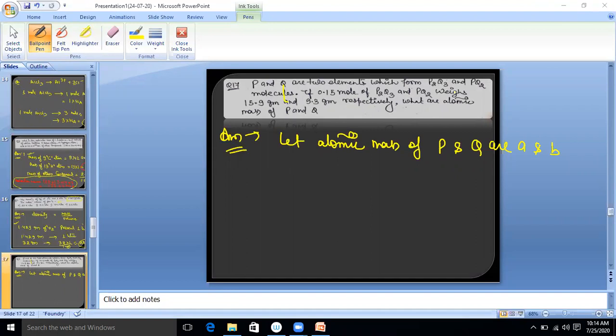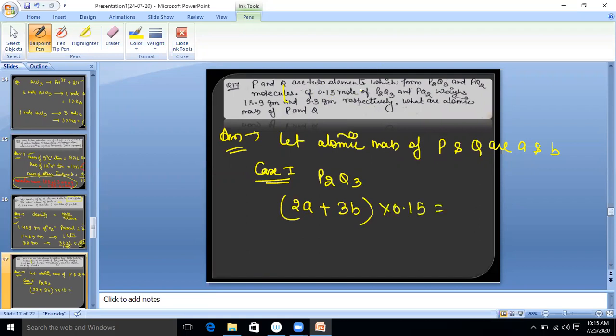So in the first case, write down here, case 1. What is the compound? P2Q3. So how many times P? 2 times. So you will write total atomic mass 2A. Q how many times? 3 times. So 3B. Clear? How many moles in total? 0.15. And when we weigh them, what is the mass given? 15.9. This is the first equation.